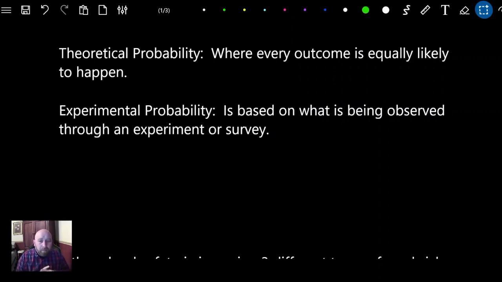If you remember, in most of the questions that I've been asking you on quizzes and tests with statistics, you've been hearing me say randomly. This randomly happened. This was randomly selected. Those are all theoretical probabilities. Now, in this lesson, we're going to shift over and talk a little bit about experimental.